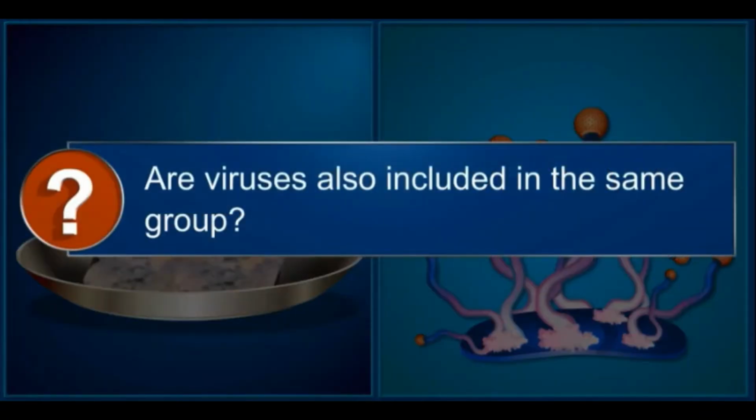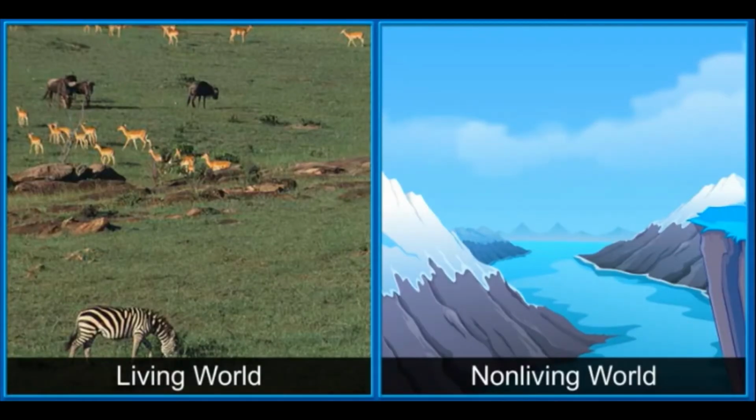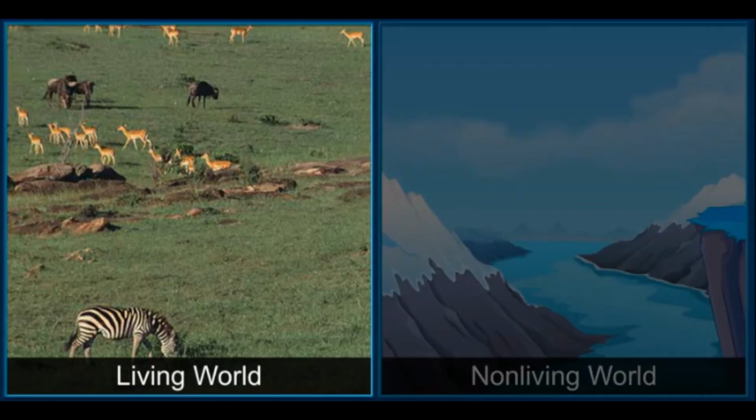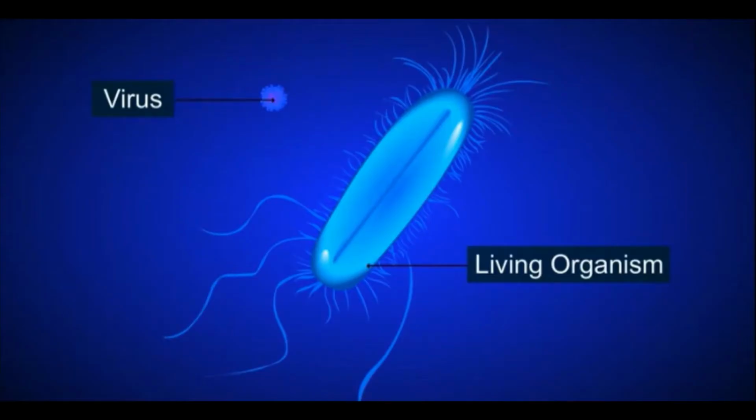Are viruses also included in the same group? Although microscopic, viruses are not included in this group because they exist between the living and the non-living world. Viruses need to be inside a living organism to reproduce.